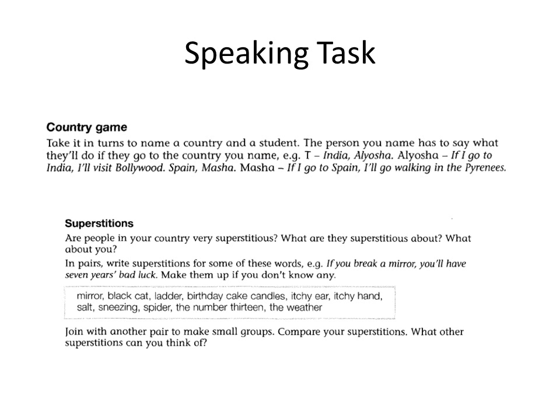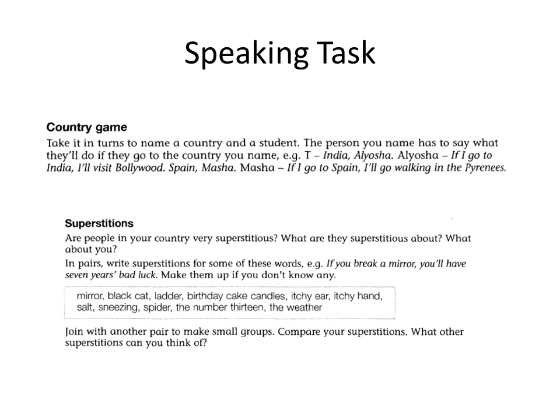I'm going to give you what I'd normally do as a speaking task. I'd like you to think of some ideas here. For example, if I say to you, you were going to travel to India, you could say, if I go to India, I'll visit Bollywood. Or if I go to India, I might visit Bollywood. If I go to Spain, I'll go walking in the Pyrenees. So I'd like you to think of some countries and think of a conditional structure of what you could do in these countries. While you do that, it's best to pause the video while I explain the superstitions.